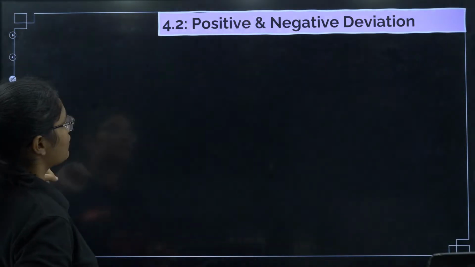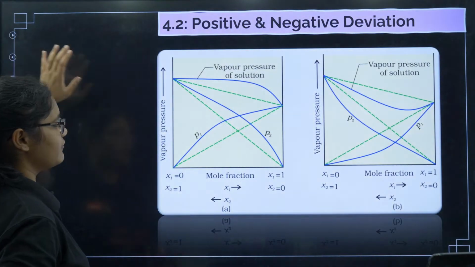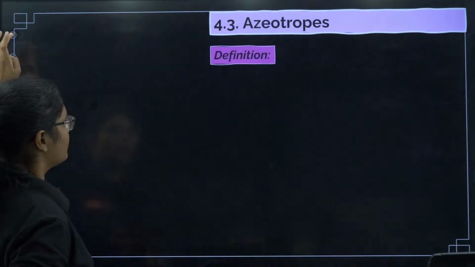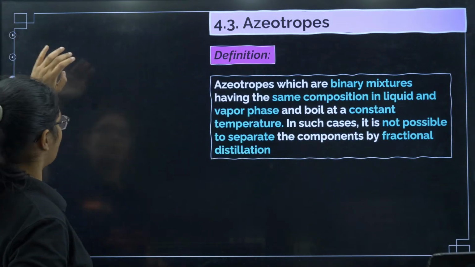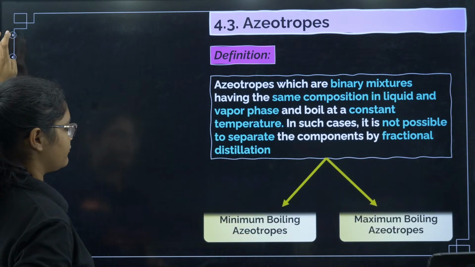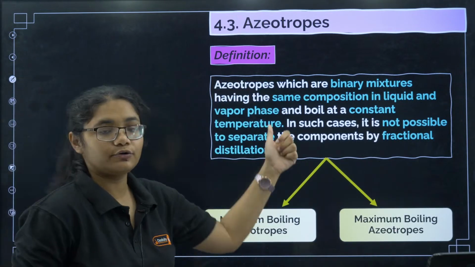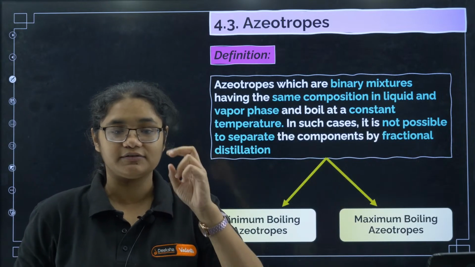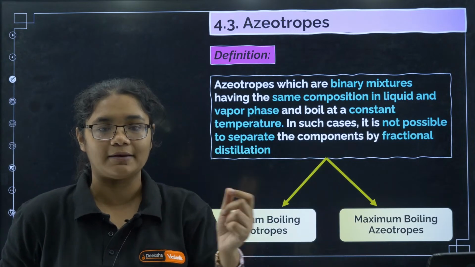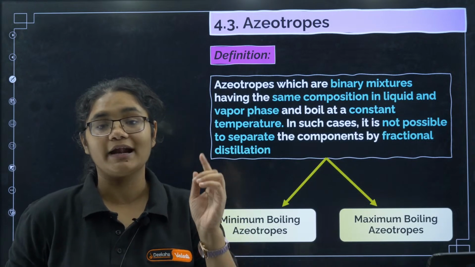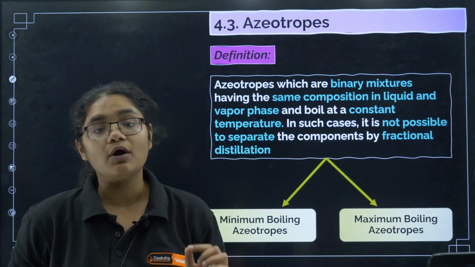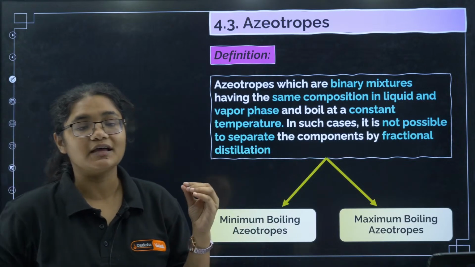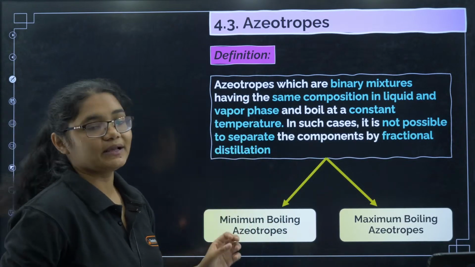Next, moving forward, we have the graph. You should know the graph, but it is not very important. Okay. Now coming to azeotropes. What are azeotropes and what types of azeotropes do we have? Azeotropes are those solutions where, if you mix two liquids A and B, they boil at a single temperature and you cannot separate them by distillation. So that type of solution is called an azeotropic solution.